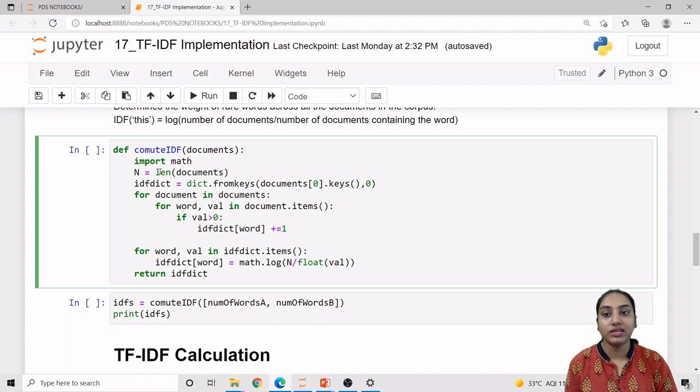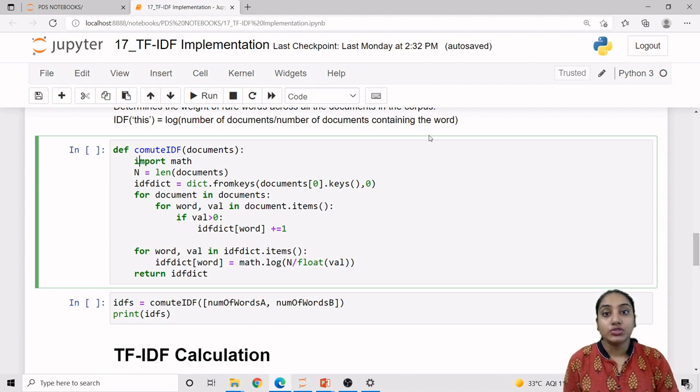So if we are getting the length of documents, then that will be the number of documents itself. Now, the second fundamental is what? We want to calculate the number of documents containing a particular word. Obviously, how many words are we having? The number of unique words. One by one, we will take the unique words from each document, and then we will calculate the IDF for each and every word.